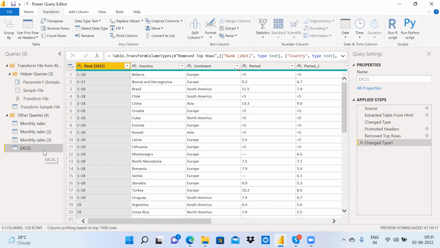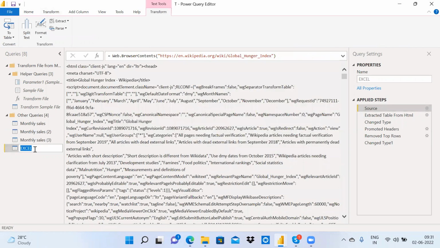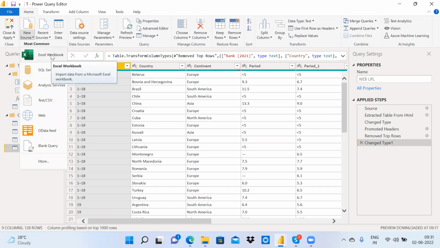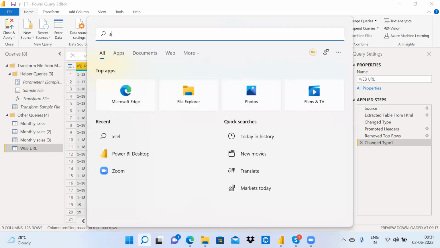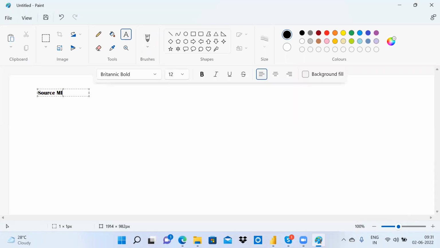Right. So again, I will change one more time to Excel. Now this source is a web URL. Let me change the name to web URL. Now I will change it to Excel. What do I need to do? First, I need to get the new source. The steps are very, very simple. This is called source migration. The first step is to get the new data from the new source.